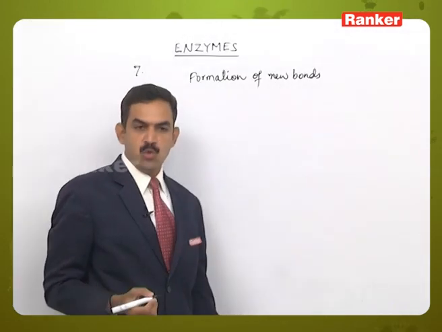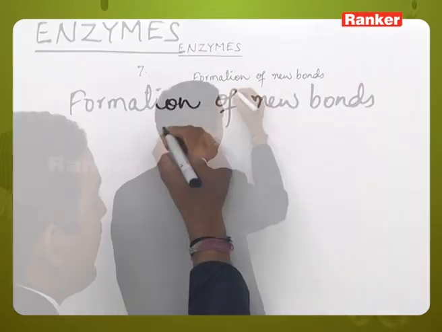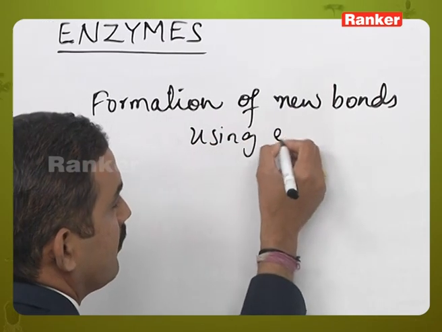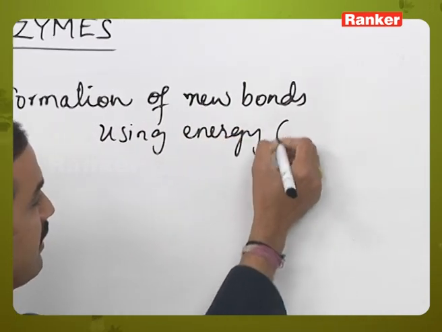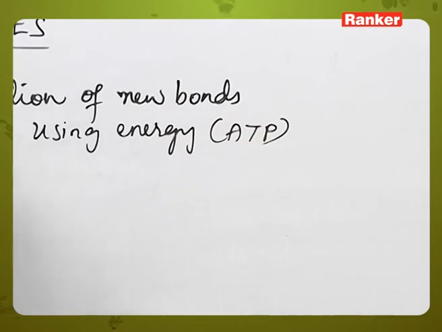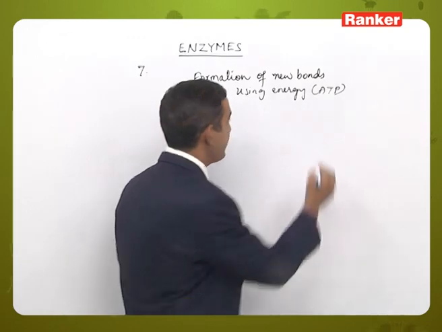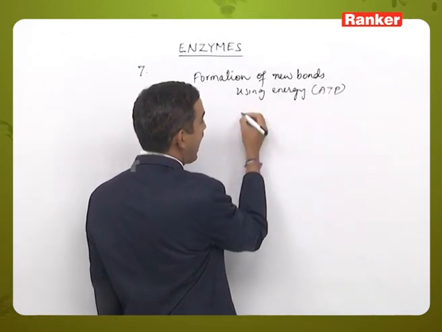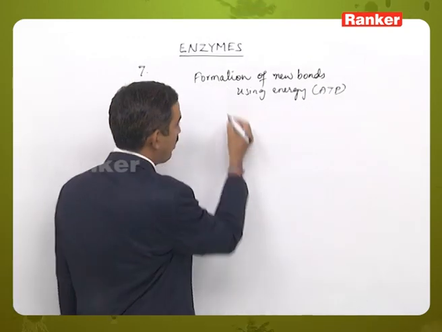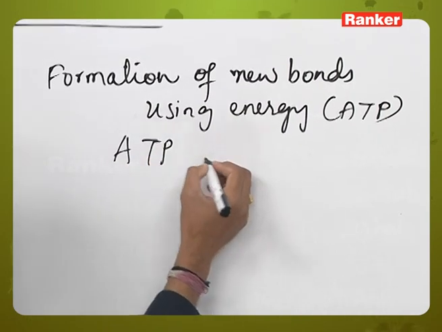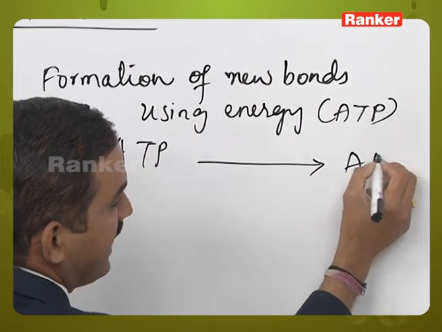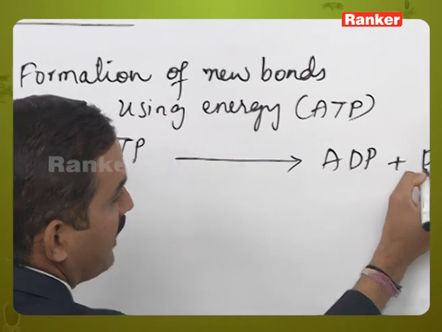The formation of new bonds, that is using energy. So using energy in the form of ATP molecule. So here, how is the ATP molecule provided? When an ATP molecule undergoes hydrolysis, the bonds will be broken, that is, it is converted to ADP and inorganic phosphate.